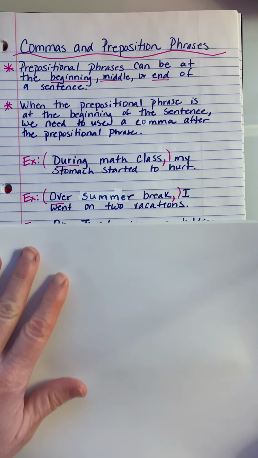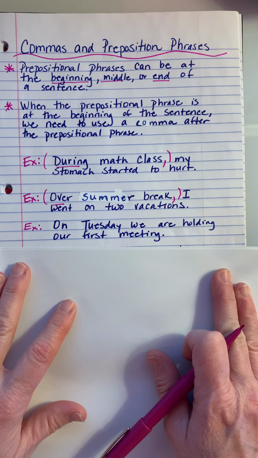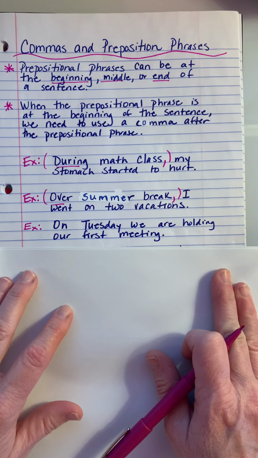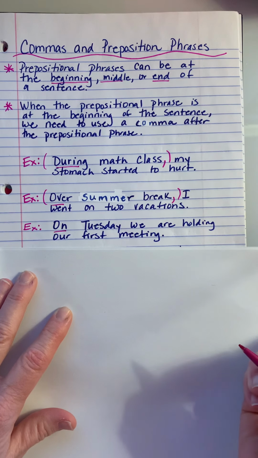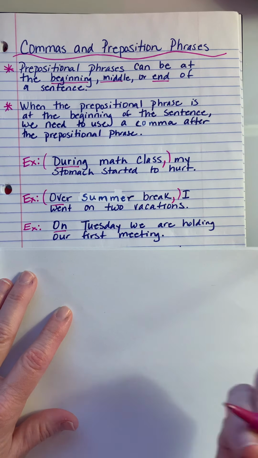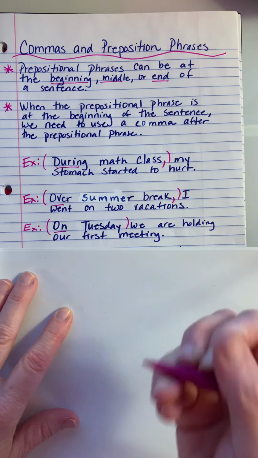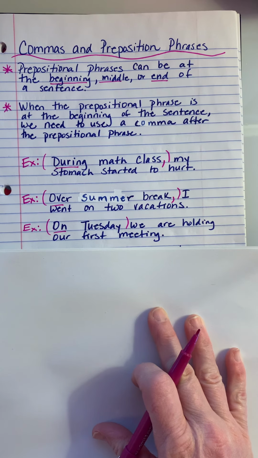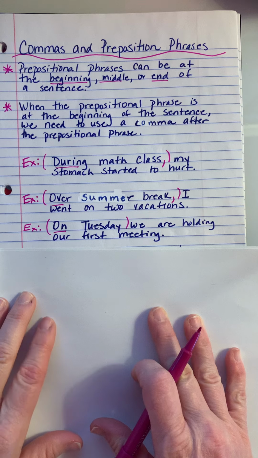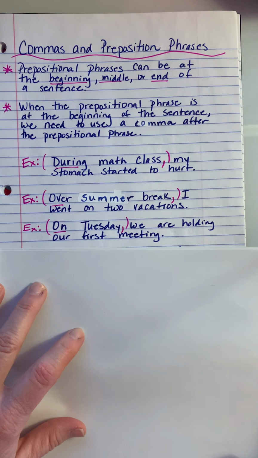Okay, here's another example: On Tuesday, we are holding our first meeting. Once again, let's locate that preposition at the beginning of the sentence, which is on. And the prepositional phrase would be on Tuesday. We are holding our first meeting. And again, it's just that natural pause when you're saying that sentence. On Tuesday, we are holding our first meeting. So we know we're going to put a comma right after that prepositional phrase.